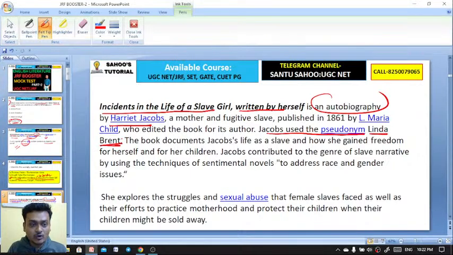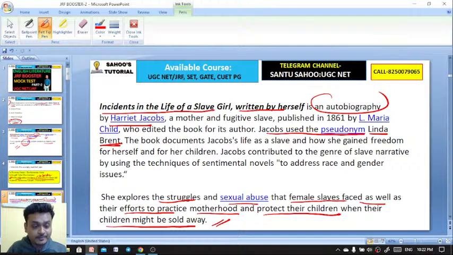She explores the struggles and sexual abuse that female slaves faced, as well as their efforts to practice motherhood and protect their children when they might be sold away. Harriet Jacobs was one of the abolitionists. It's a kind of slave narrative, a genre of slave narrative.